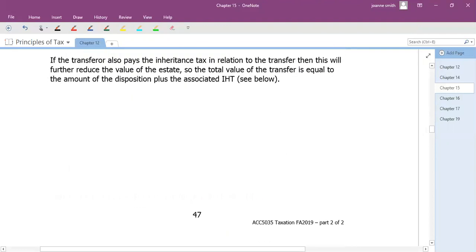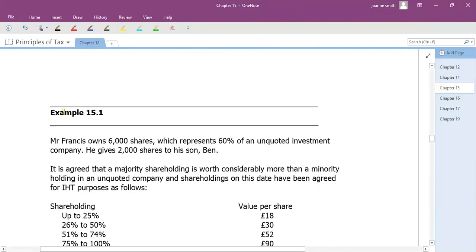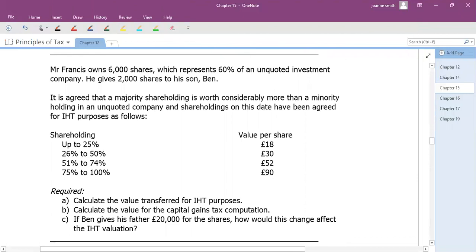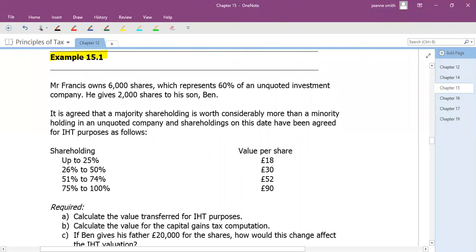So the easiest way to probably understand this is actually get some numbers into a situation. So this is quite a simple IHT scenario that we're going to look at. And we're actually going to look at this scenario from both the aspect of IHT and capital gains tax. So we're going to look at what would the value be that we would calculate IHT on if it was subject to taxes, and what would we use if we were trying to do it from a capital gains perspective.